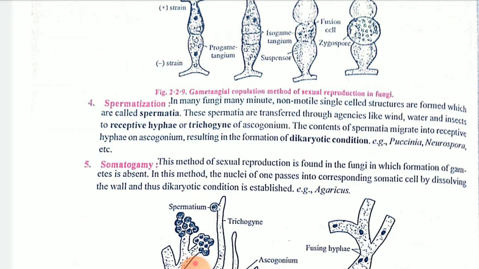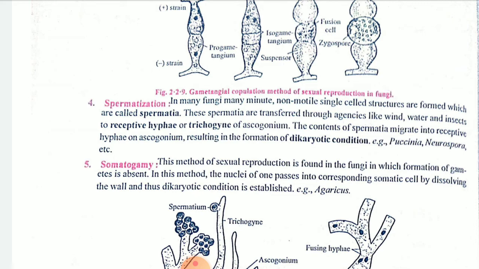Spermatization. In this, many fungi will be there, but a non-motile single cell will be there, and there the spermatia will be present, and they will form the trichogyne, and that trichogyne will show the fertilization with the help of wind, water and insects, etc. So here a certain external pollinating agent is needed, in the same manner as pollination takes place in a flower.